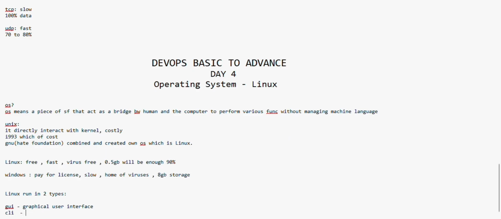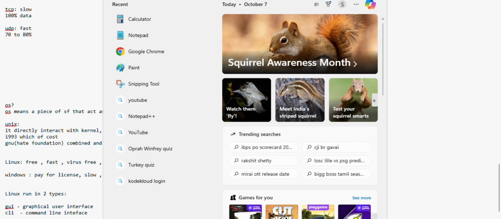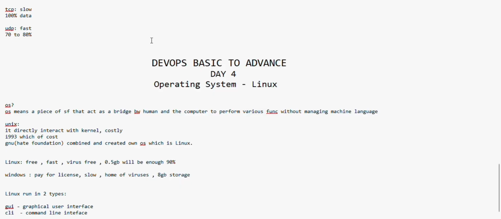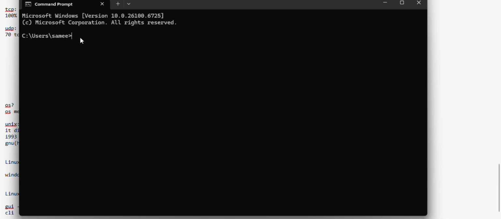CLI means command line interface. Let's open the command prompt. We just need to write commands here, like do this, do that. We just need to instruct here. We don't have any graphics here, right?